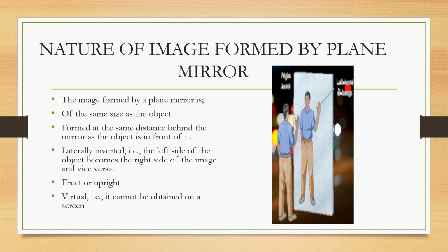The next characteristic of the image is that it is an erect image, that is upright. We see it as it is, an erect image is formed. And it is a virtual image. We already studied what we mean by virtual image and real image. Here once again, virtual image means it cannot be obtained on a screen. These are the nature of image formed by the plane mirror.